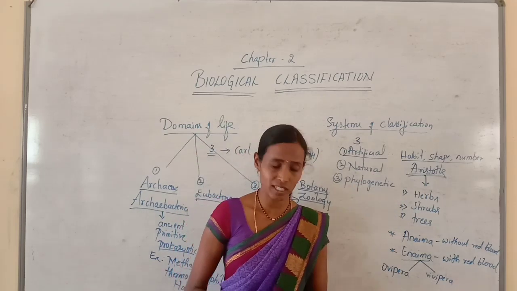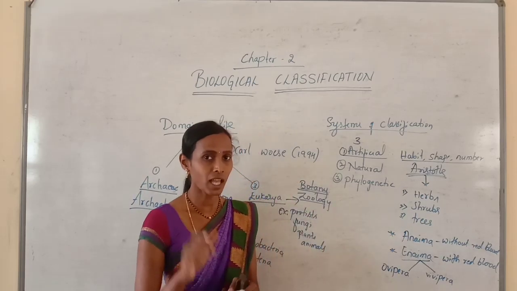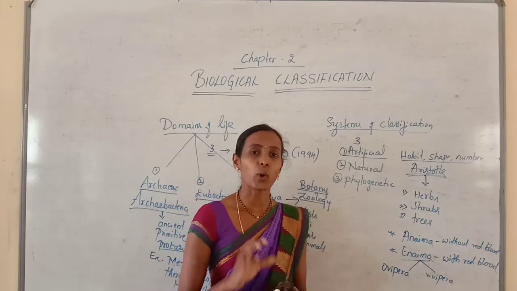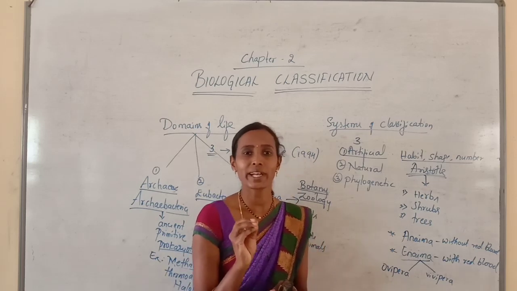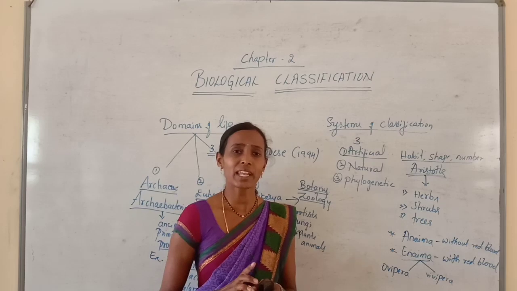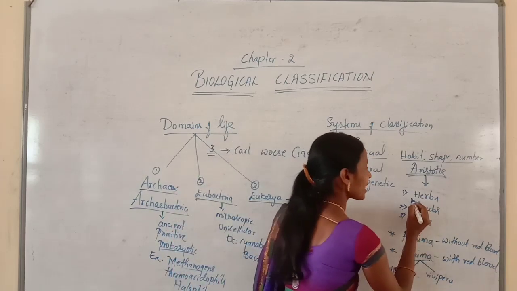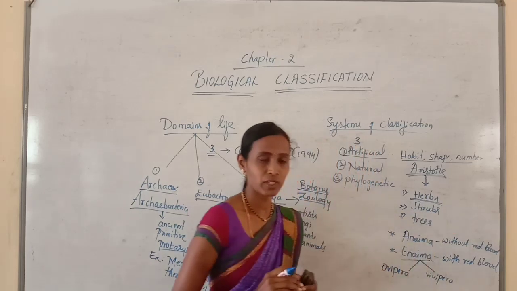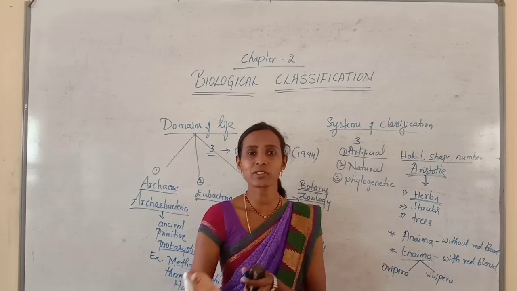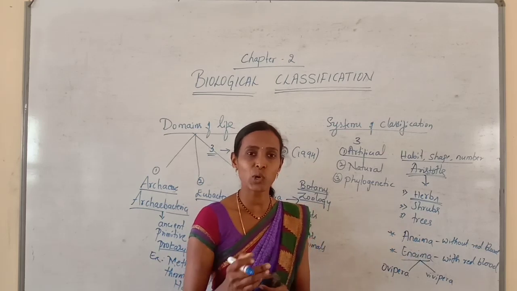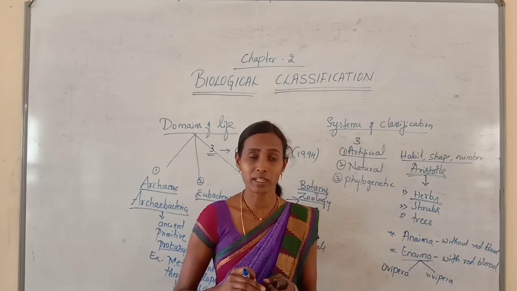But why is Aristotle's system of classification called artificial? Because he considered only limited characters. When we consider one or few characters to classify the organism, it leads to a lot of confusion. Let's take one example. Here he classified the plants into herbs. Do you know, herbs can be seen on land and even they are present in water. If they are present in water, they are called aquatic plants, and if they are present on land, they are called terrestrial plants.